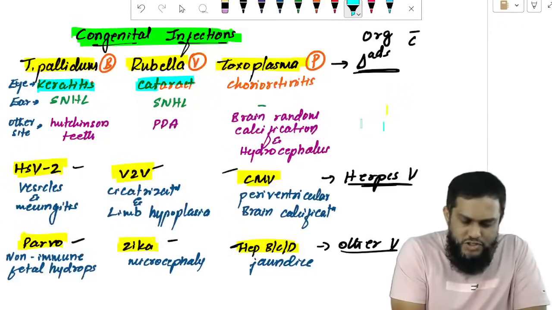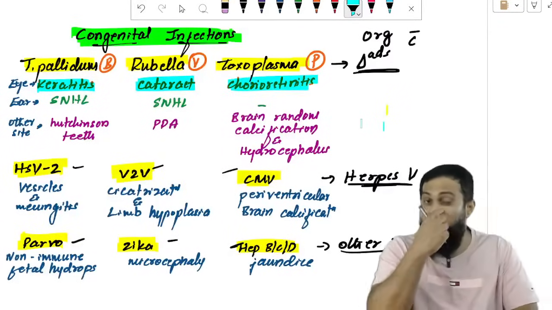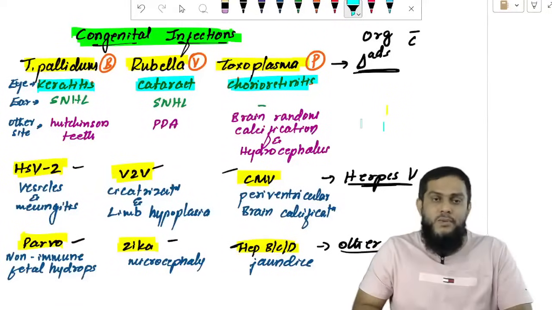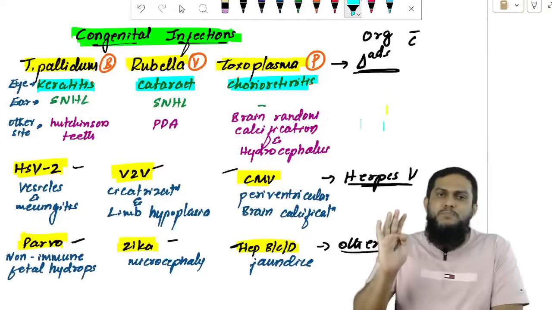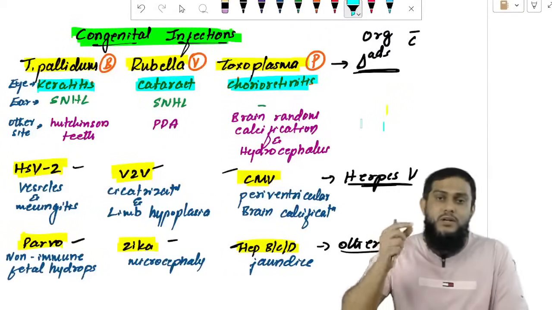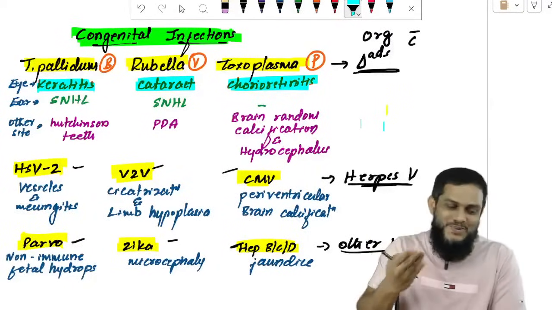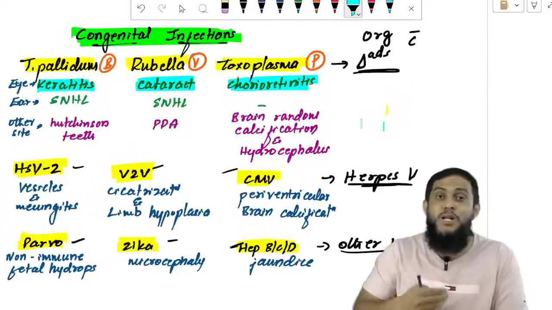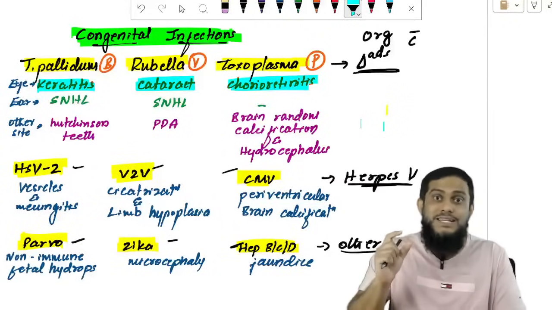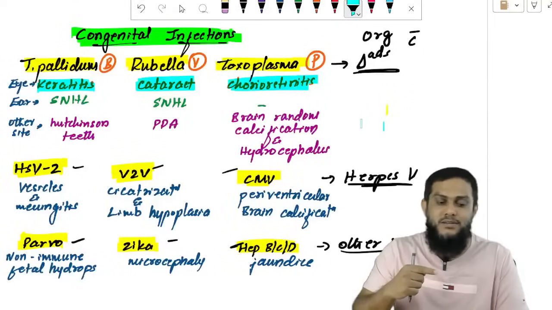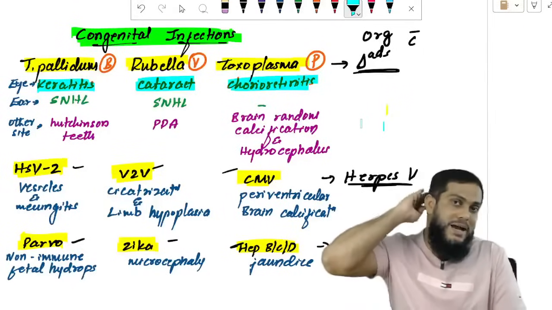So eye manifestation, the question is how to remember. Very simple, I will tell you. Treponema pallidum, keep in front of the eye. In front of the eye, what is there? Cornea. So keratitis. Rubella, keep in the middle of the eye. Middle of the eye, what is there? Lens. It causes cataract. Toxoplasma, keep in the back side of the eye.